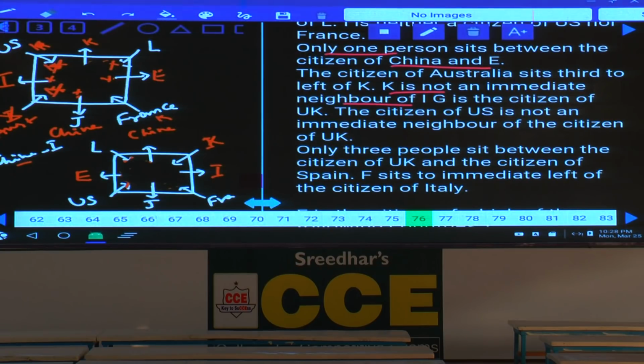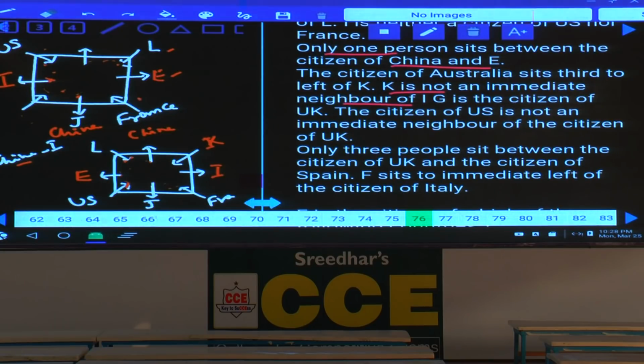As G is the citizen of UK, tell me where can we fix this J? Now if K is here, then this person L is at this place fixed, E fixed here, then J fixed here, this person is also fixed, and there is no possibility for this G and UK. As G and UK is not possible here, K cannot be at this place. As K cannot be at this place, Australia cannot be at this place. Are you following this one or not? And then where should this K be? K must be the person from France. Hence K is a citizen of France.